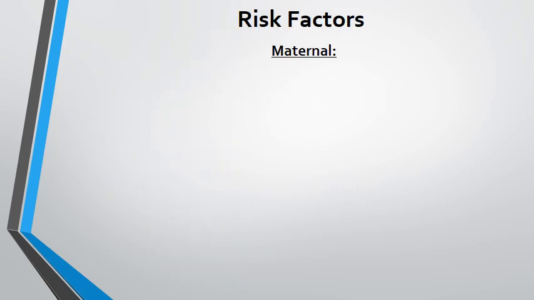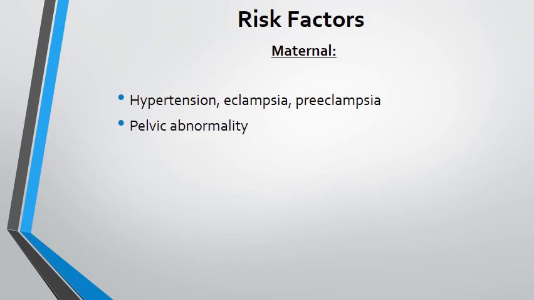So if we look at the risk factors which can lead to birth asphyxia, there are maternal risk factors, then there are placental risk factors, and there are fetal risk factors. If we look at the maternal risk factors, we all understand that eclampsia, preeclampsia, hypertension, they can all compromise the blood flow through the placenta to the fetus, leading to hypoxic ischemic encephalopathy. And these are the cases which sometimes may necessitate urgent intervention.